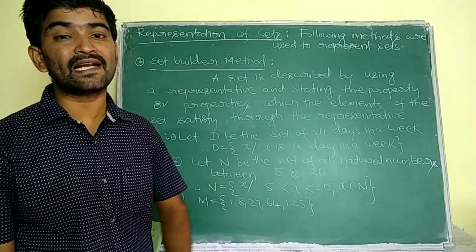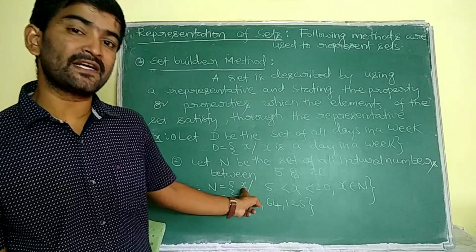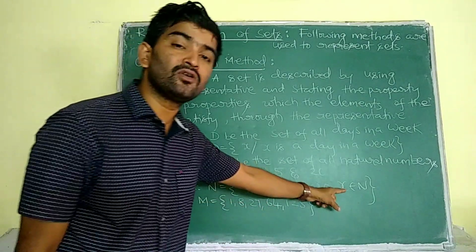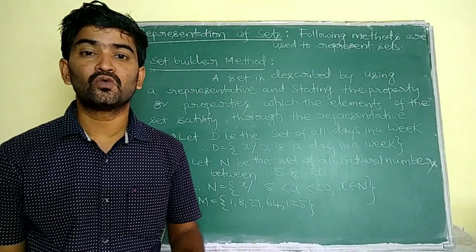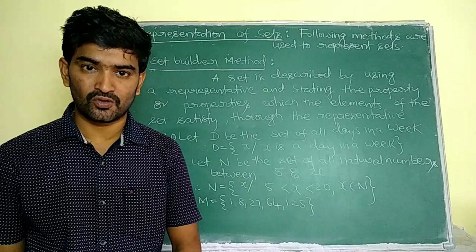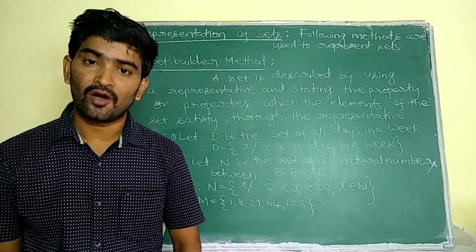And I have to describe the property here. Here the representative belongs to natural numbers, so here we have to write the condition, to which number set the element belongs. If required, we have to write the condition, else that will become wrong. Why?